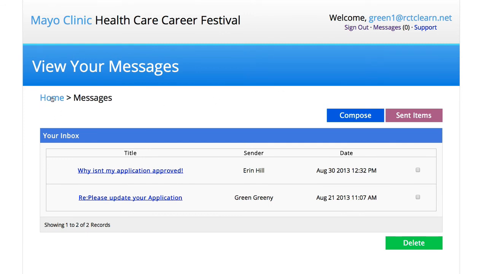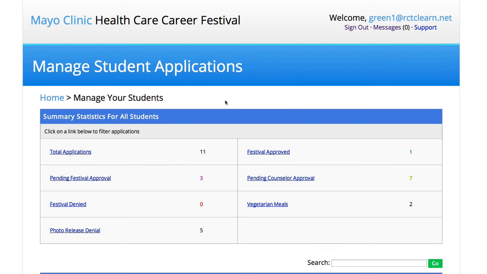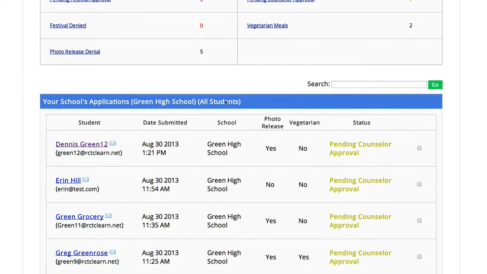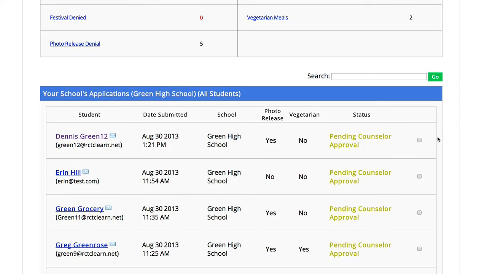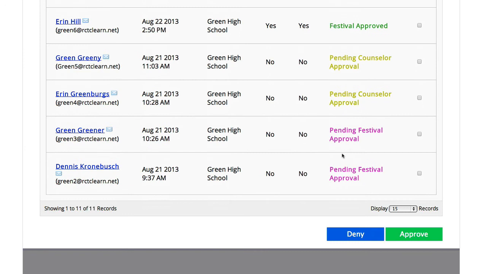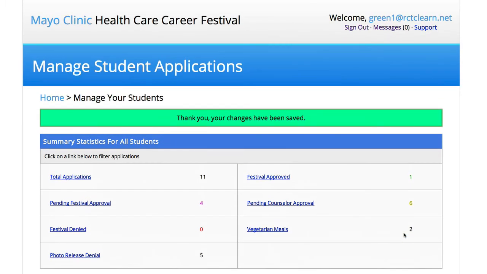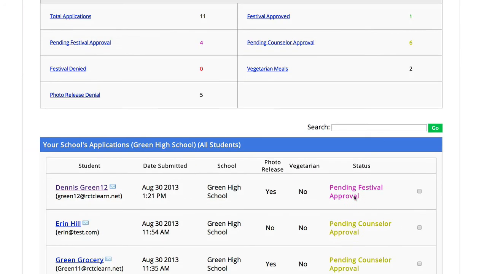I'm going to click on home here to go back to the beginning. Again, remembering that I'm an educator counselor login here, and I want to now approve this Dennis Green 12, the one I just created. I'm going to place a check mark on the far right-hand side here, pending counselor approval, and I'm going to scroll down to the bottom. I can do several people at once, if you will. I can place additional check boxes for other students, and click Approve. Now you can see that my status has changed from pending counselor approval to pending festival approval.